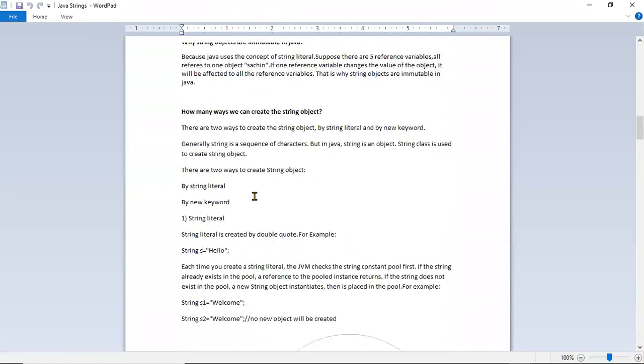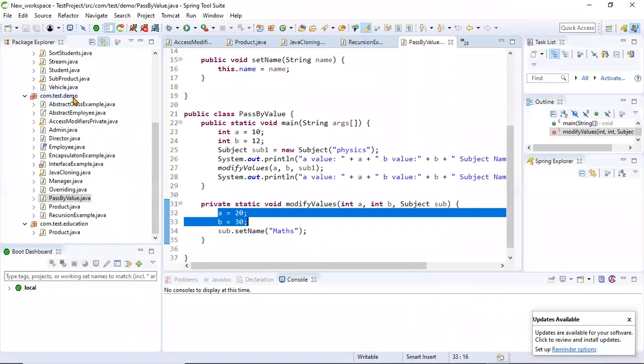Let me write one of the examples and show you. Let me create a string example.